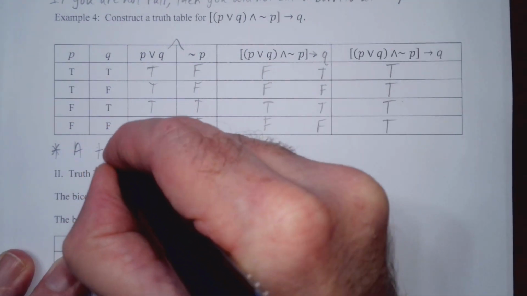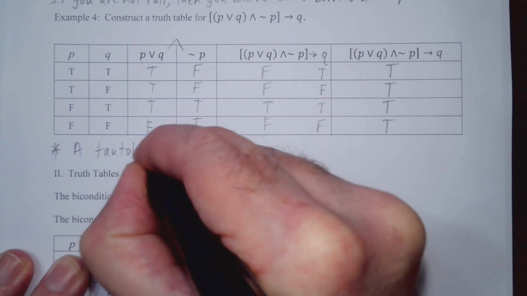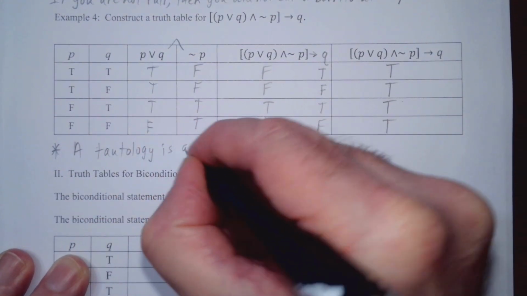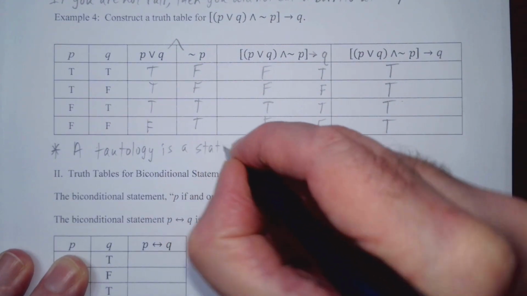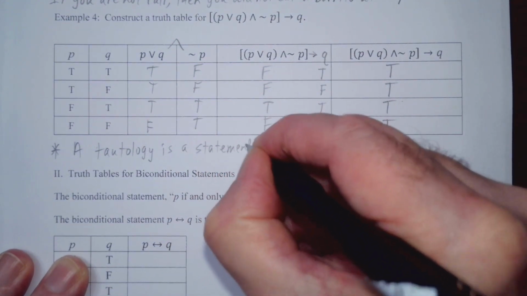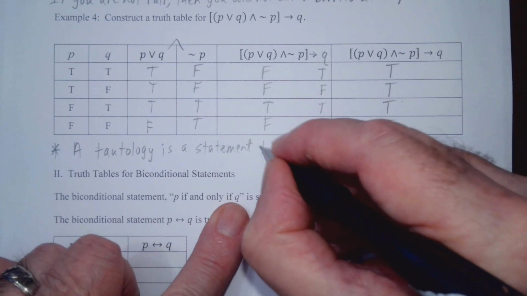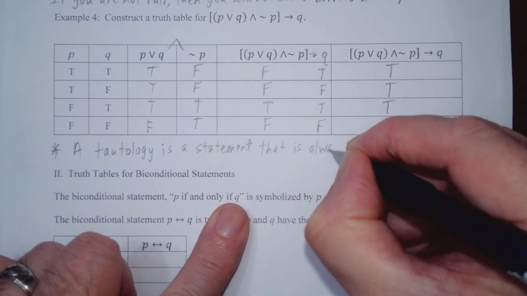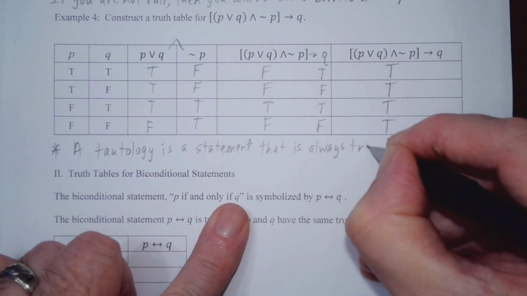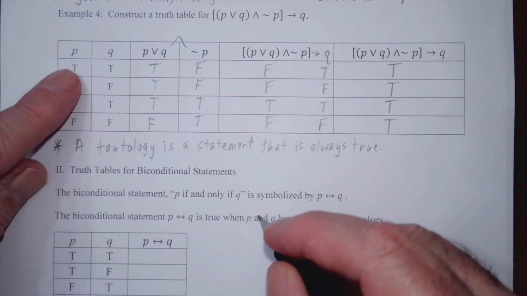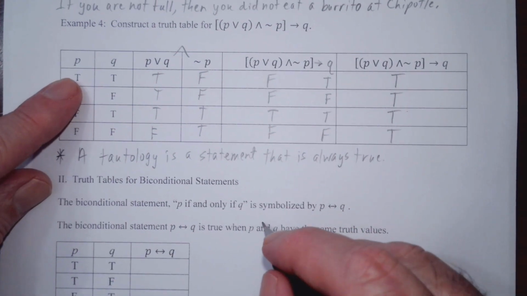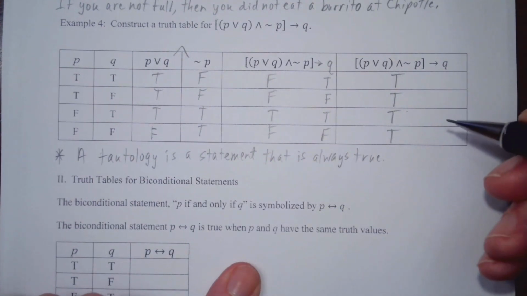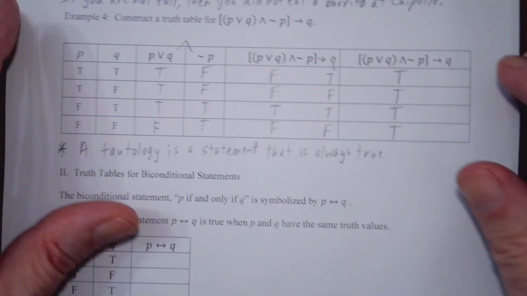A tautology is a statement that is always true. So for all our possible cases for P and Q in terms of their truth values, this statement is always true.